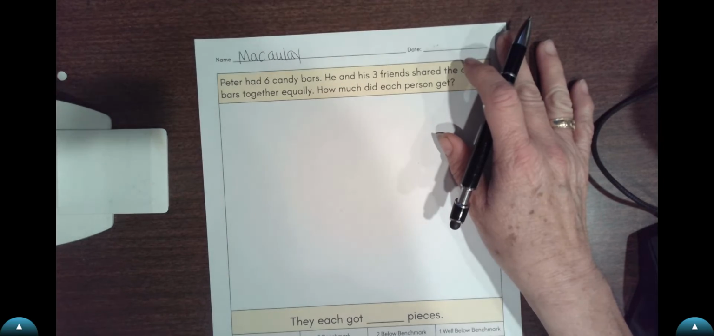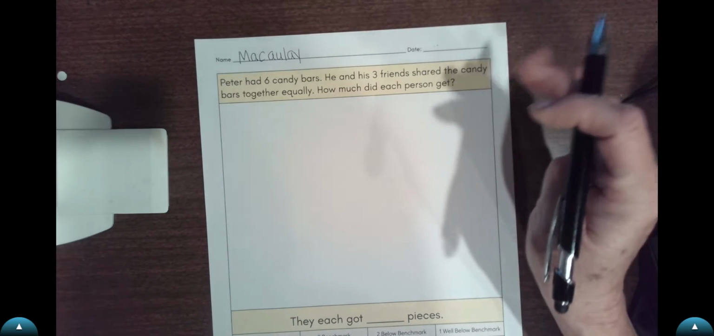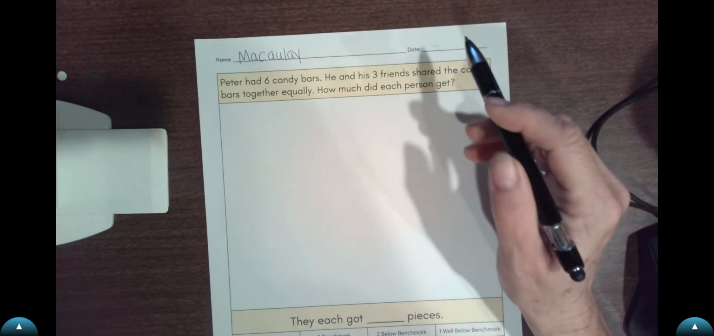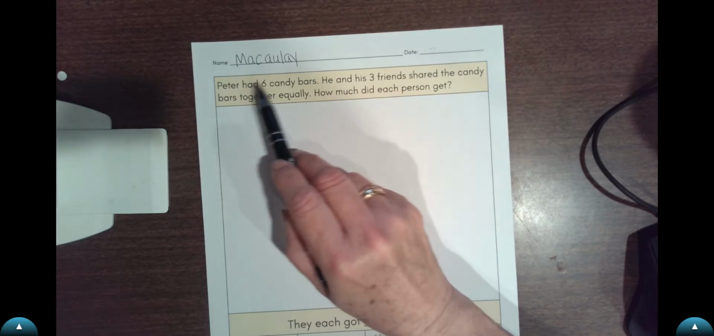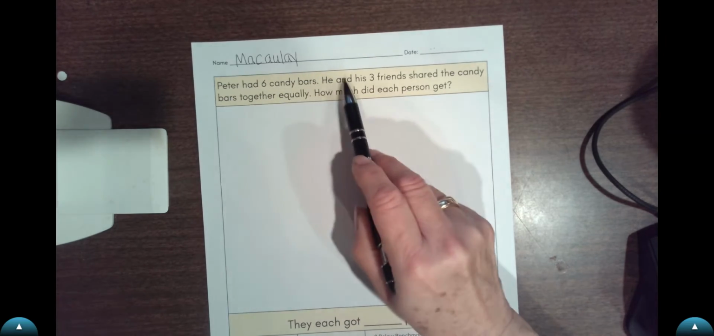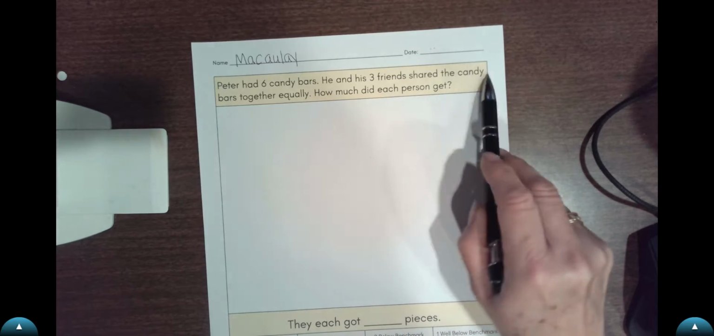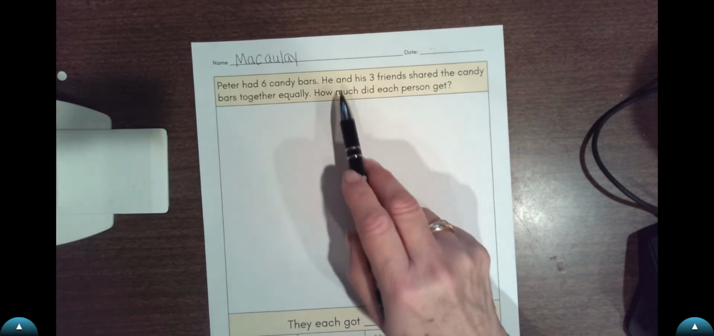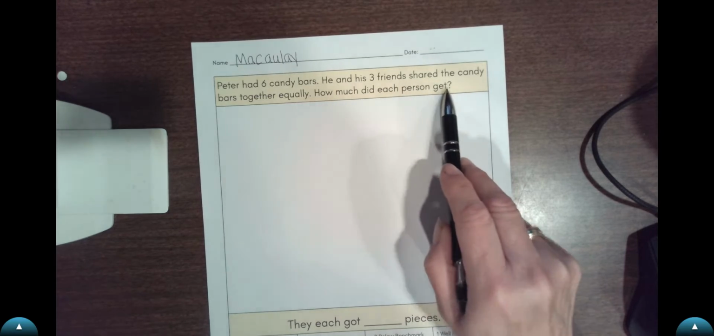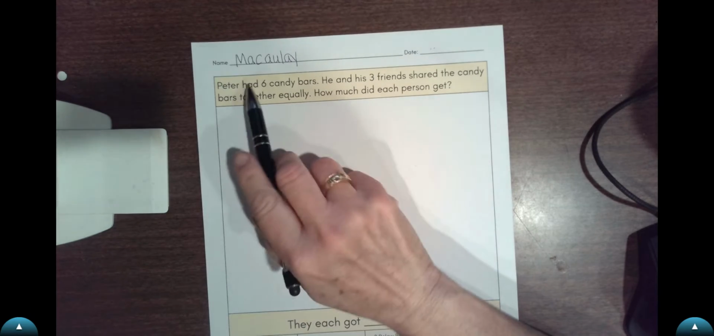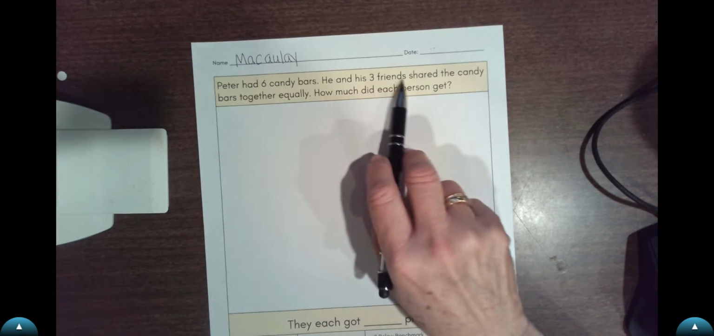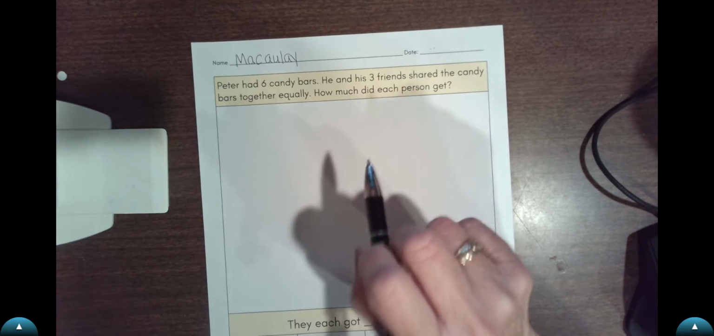Now I'm going to read it again. This time we're going to think about what's happening with Peter and his friends. Here I go. Peter had 6 candy bars. He and his 3 friends shared the candy bars together equally. How much did each person get? So, what's happening with Peter? Well, Peter has candy bars that he wants to share equally with his 3 friends. That's what's happening with Peter.